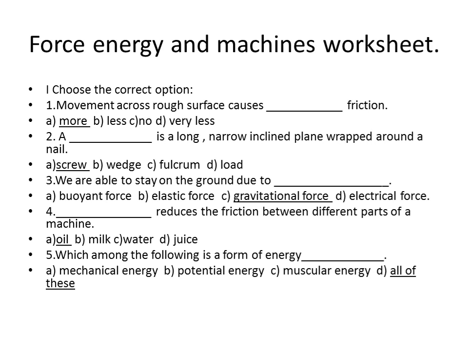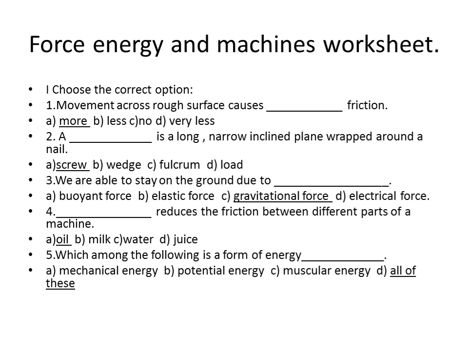Second one: a dash is the long narrow inclined plane wrapped around a nail. So what is the answer? It is called a screw. The screw is a long, narrow, inclined plane wrapped around a nail. Third one: we are able to stay on the ground due to dash. Due to the gravitational force, we can stay on the ground.